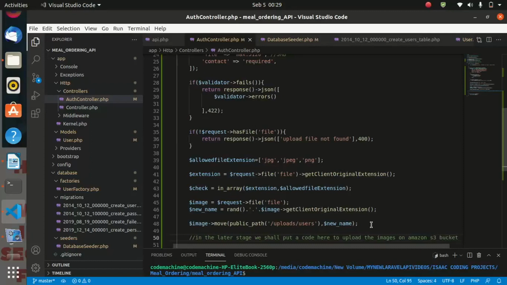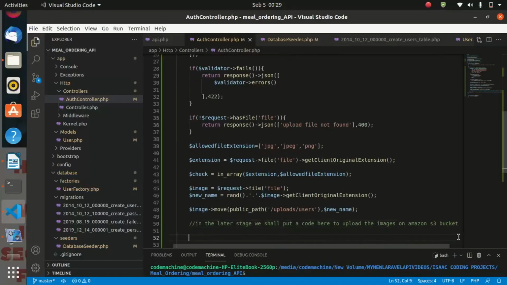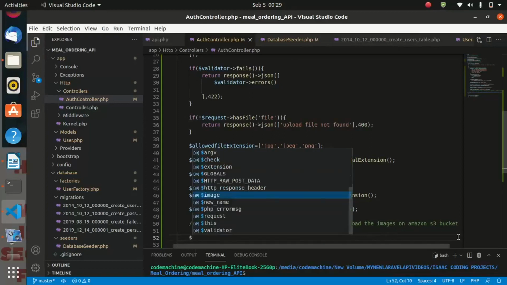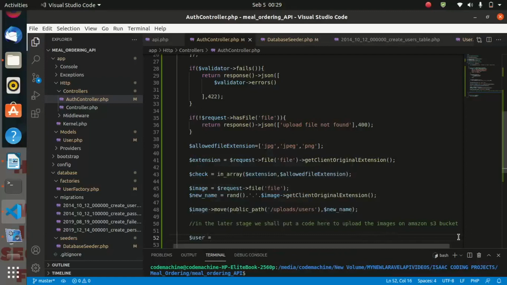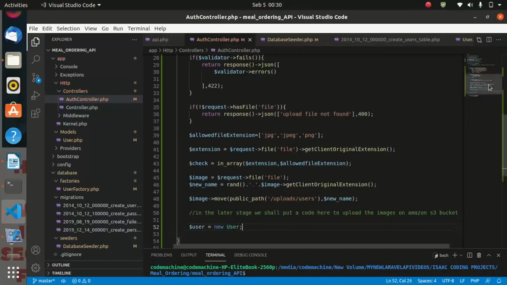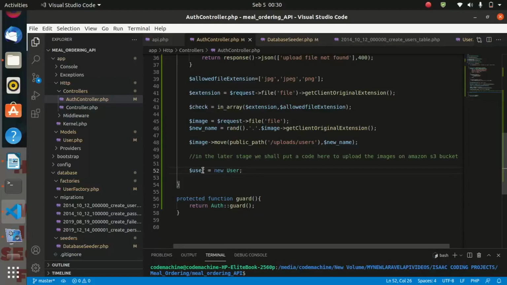So after uploading our image, let us go ahead and create code to upload other fields into the database plus the path. So let us create a new variable called user, and this one must be equal to new User. So this User here is the user model we are talking about. For this we are creating an instance of the user model. User is equal to new User.